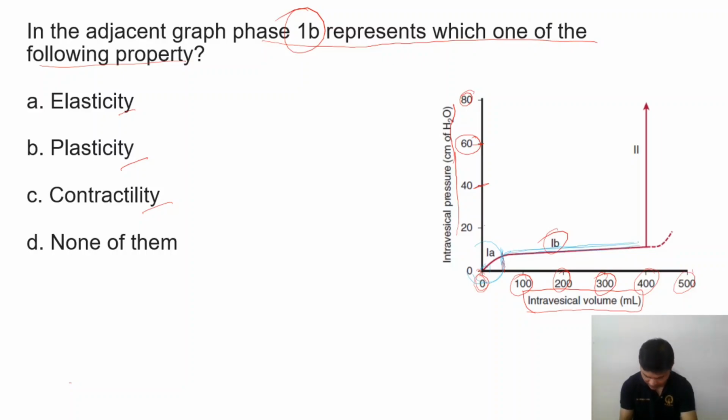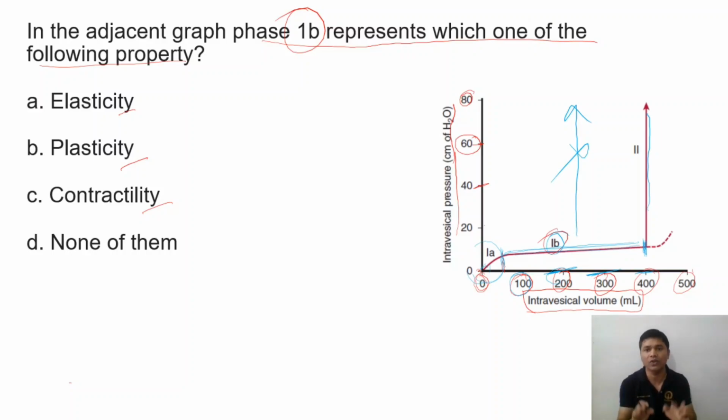The volume is increasing, 100 ml, 200 ml, 300 ml, 400 ml, reaching 400 ml from 50 ml, but the pressure is not increasing. Only after 400 ml is there a sudden rise of pressure. This is because the volume is accommodated. Accommodated means you are increasing the volume, but the pressure is not increasing. That follows the law of Laplace, where the tension and volume are increasing, and because of that the radius is also increasing.